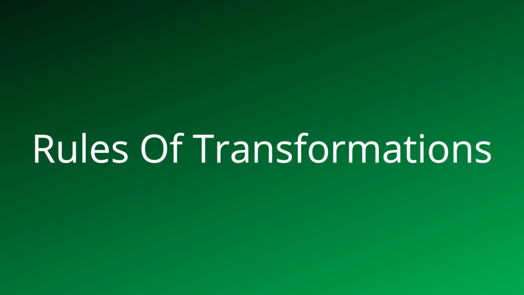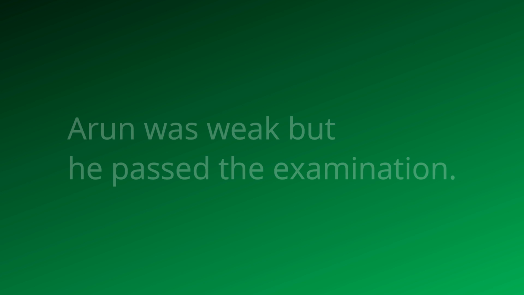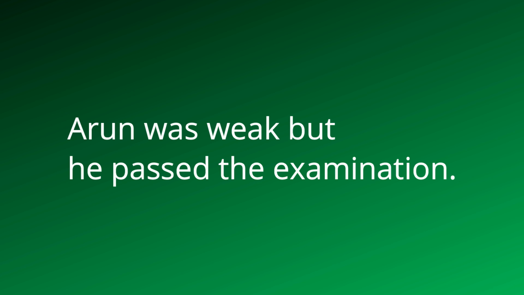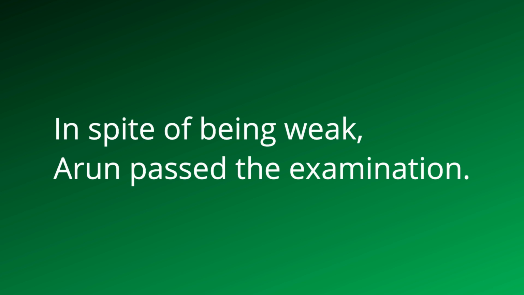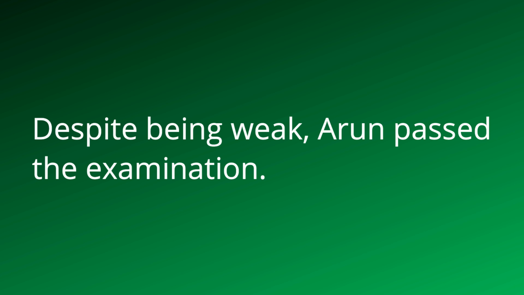Everybody, let's quickly revise the rules of transformations. Begin with in spite, despite. Arun was weak, but he passed the examination. In spite of being weak, Arun passed the examination. Despite being weak, Arun passed the examination. Point to be noted, with in spite we use of, but despite comes alone. And in both the sentences, placing comma is compulsory.